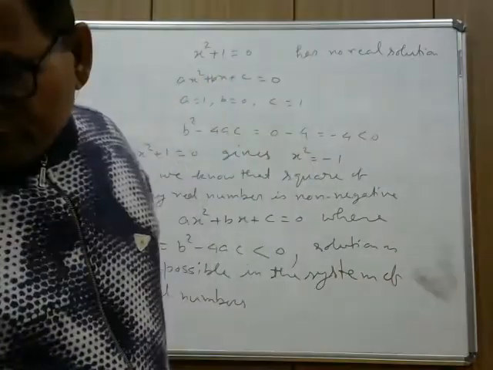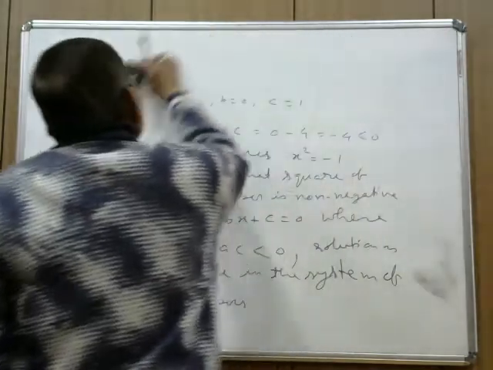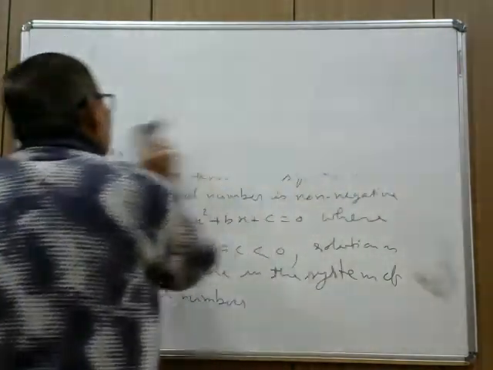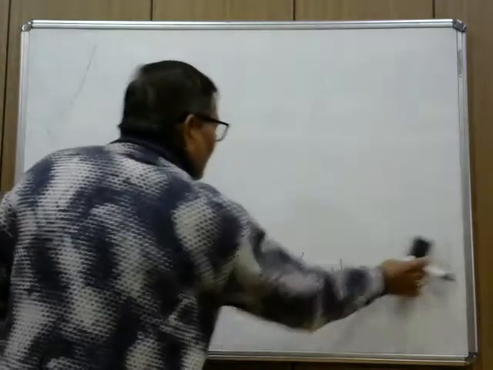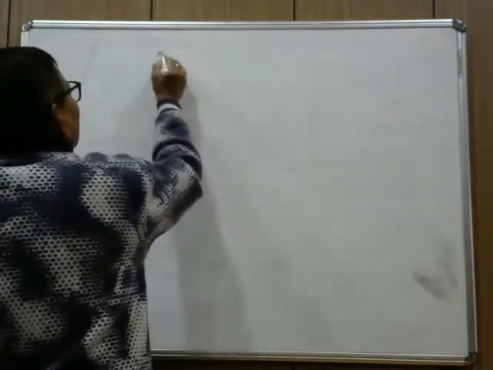Now I am taking one quadratic equation. You see, I have taken a quadratic equation x square plus 2x plus 3 equal to 0.